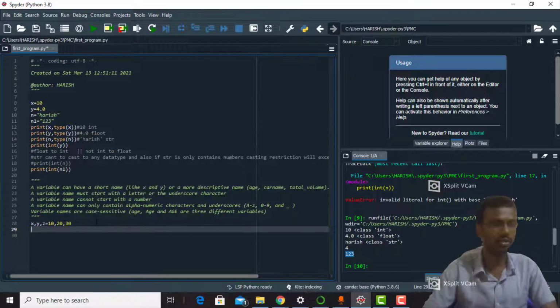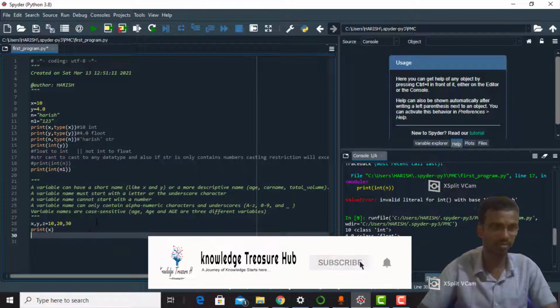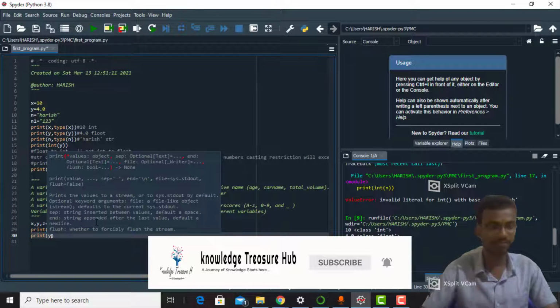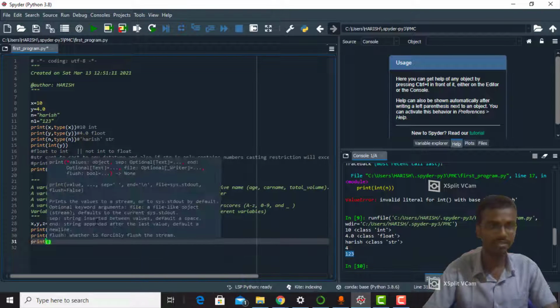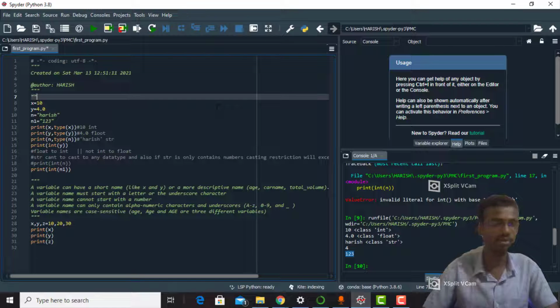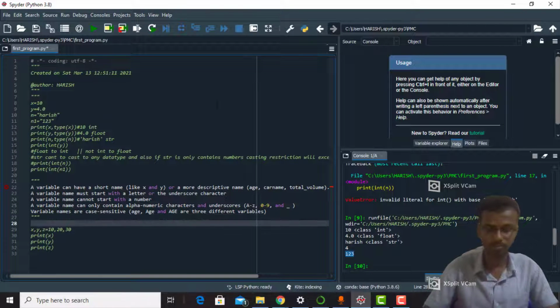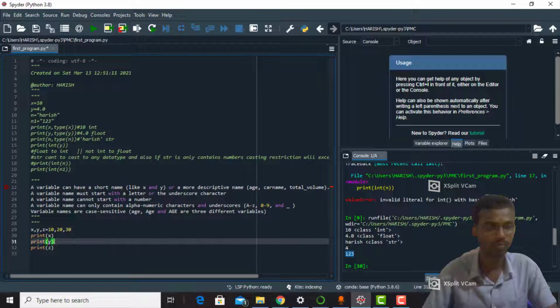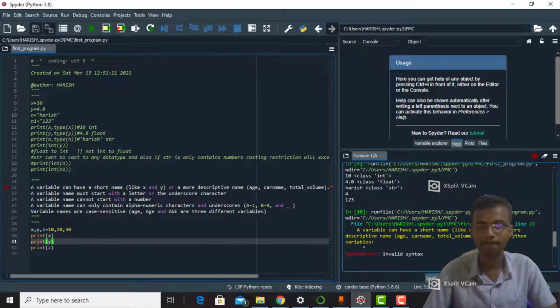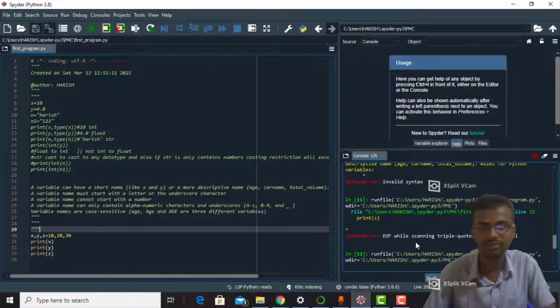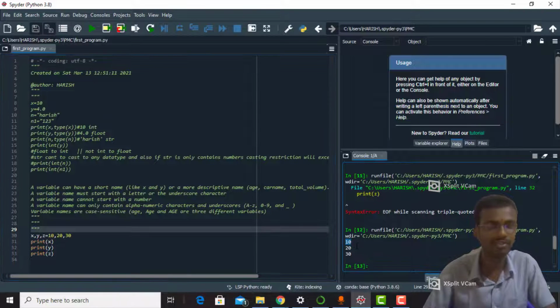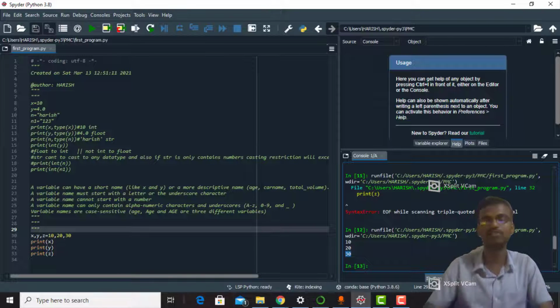Now we can print the values: print x, print y, and print z. We can comment out the earlier code because we don't need it. Now just run it. See, x is 10, y is 20 and z is 30.